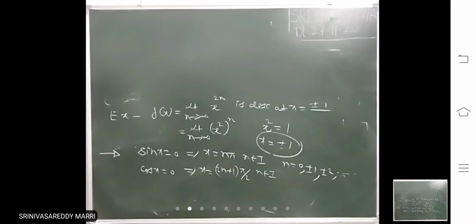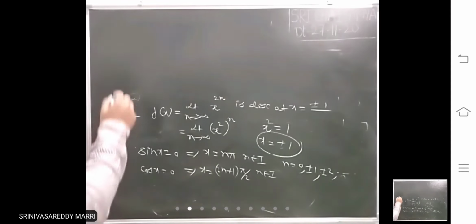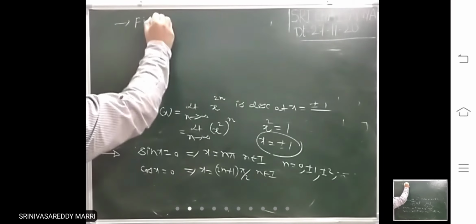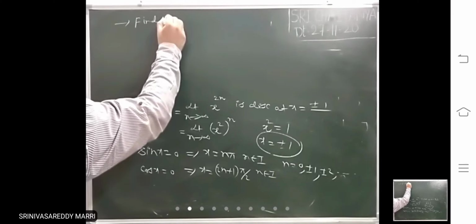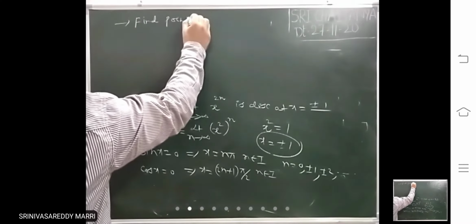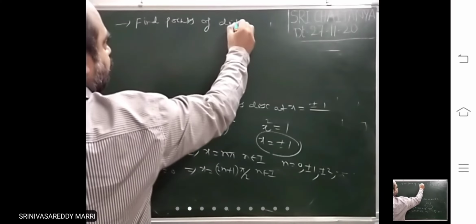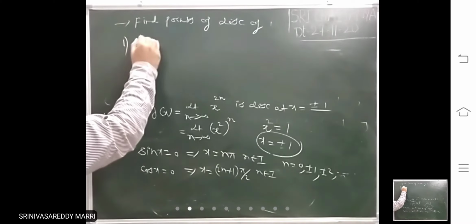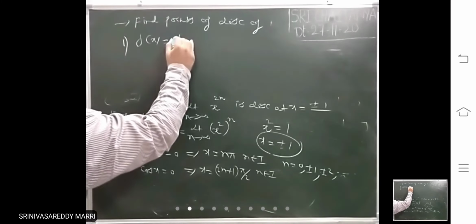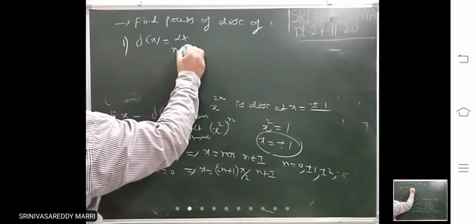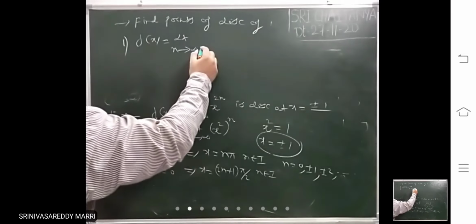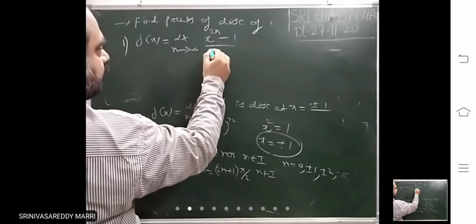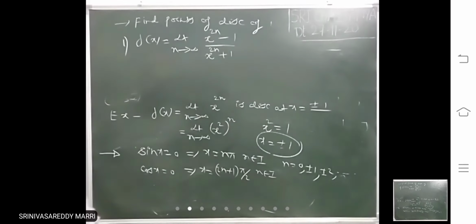Look at. Suppose question is asking like this: find points of discontinuities of number 1. f of x equals to limit n tends to infinity, plus 1.